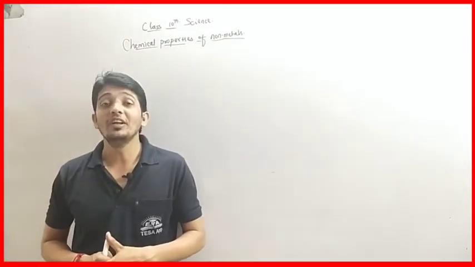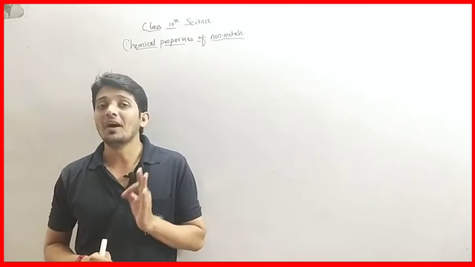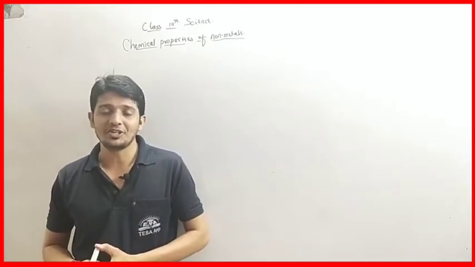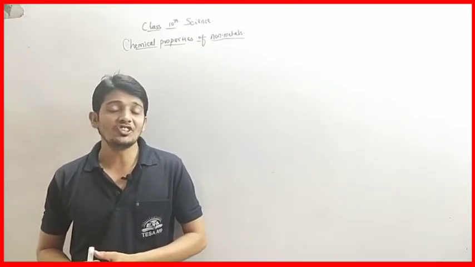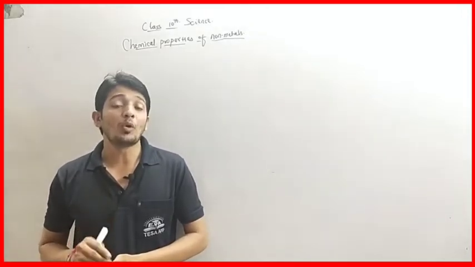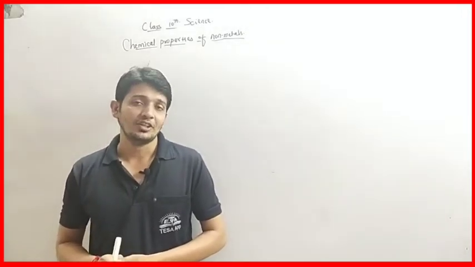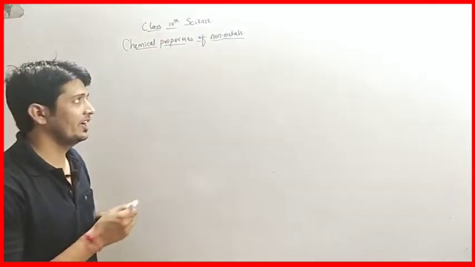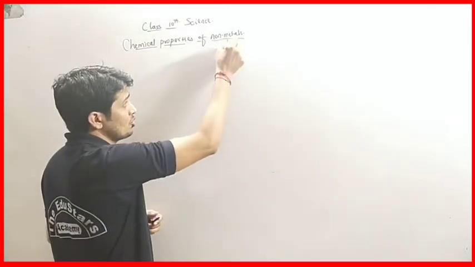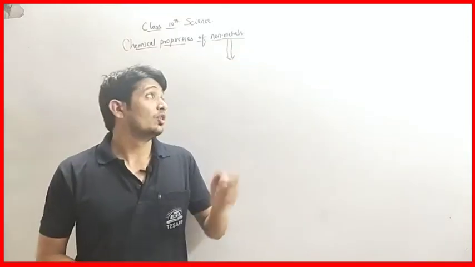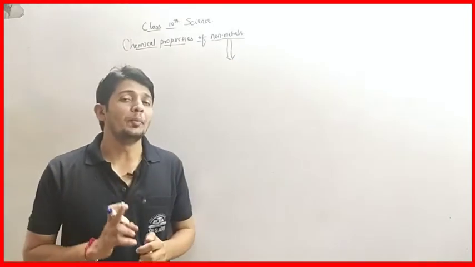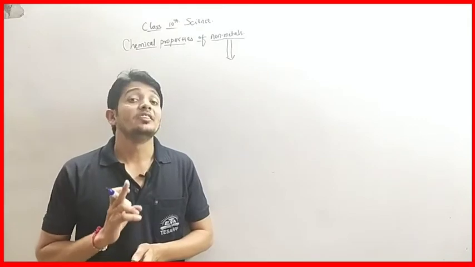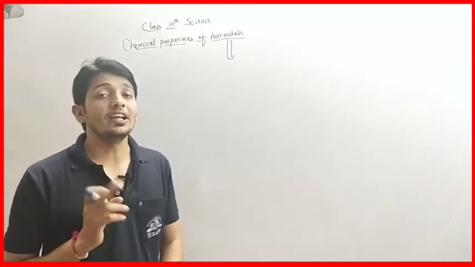So today we will continue with the part of our chapter called metallurgy. Today we are going to understand the chemical properties of non-metals. So we have to understand what non-metals are first. Non-metals are the elements that have a tendency to gain electrons.